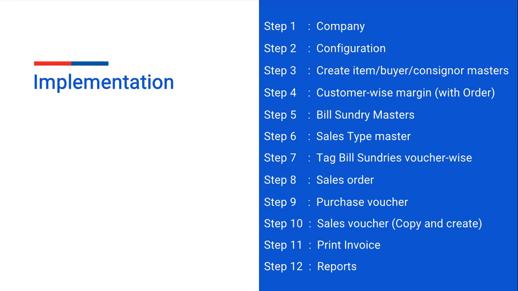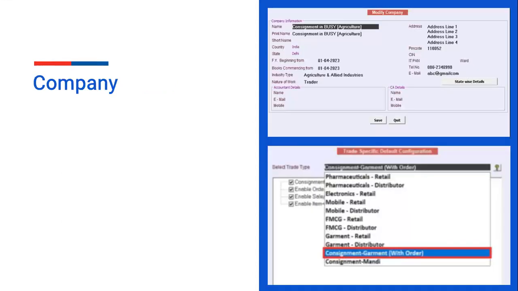You can print the invoice on the basis of your voucher. The 12th step is reports. You can see various reports in Busy, like GST summary, and consignment reports on the basis of vendor wise, order number, and customer wise.